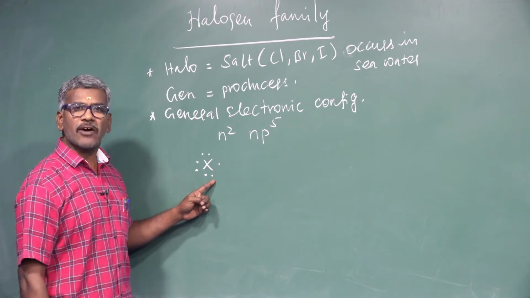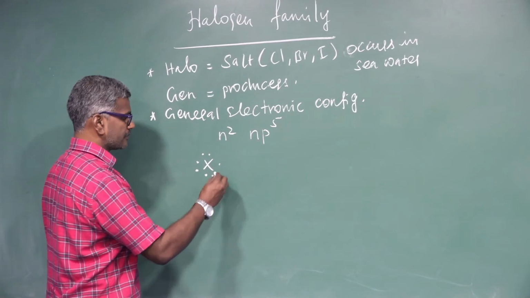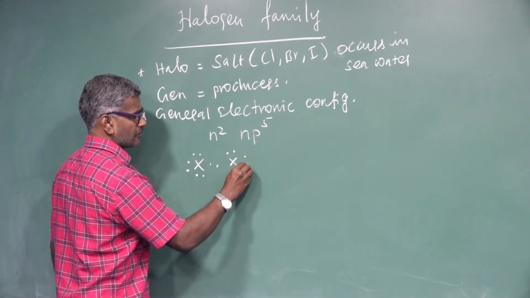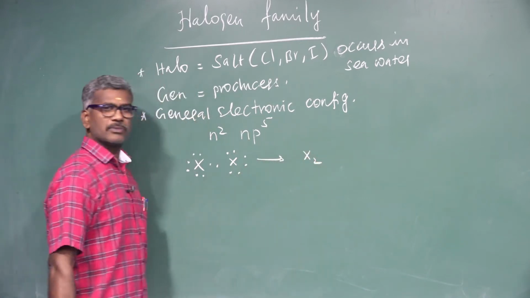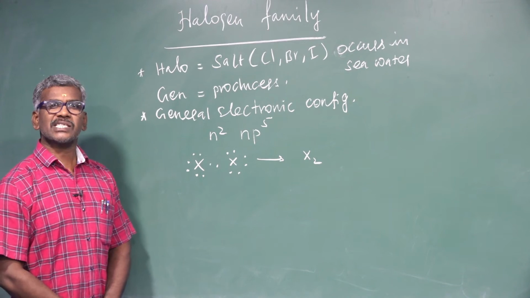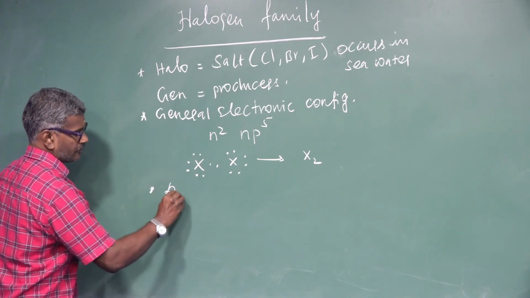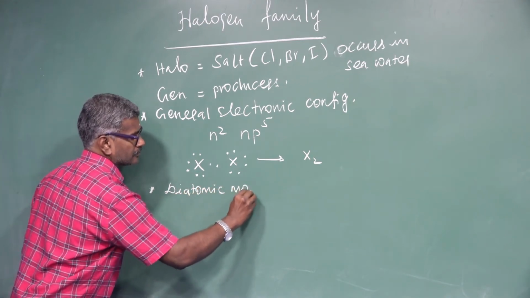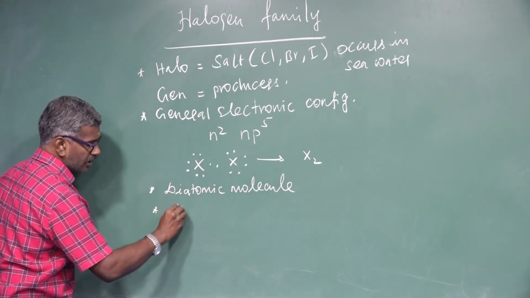It shares or gains 1 electron from another halogen, which may be the same or different, to form X2. So halogens exist as diatomic molecules. All are non-metals.